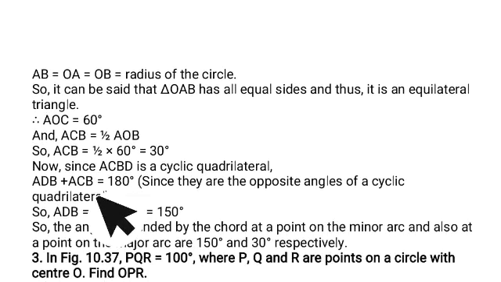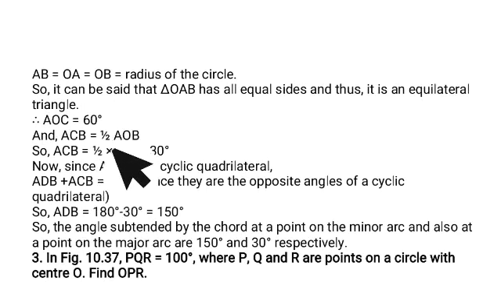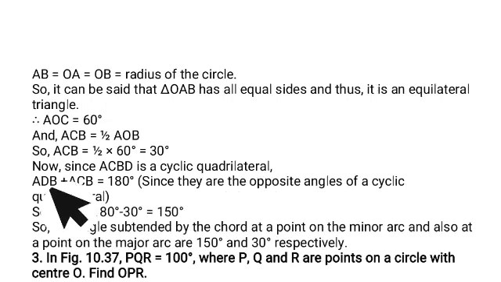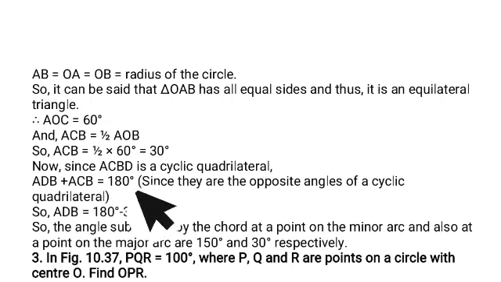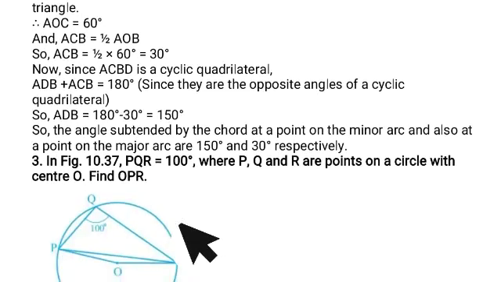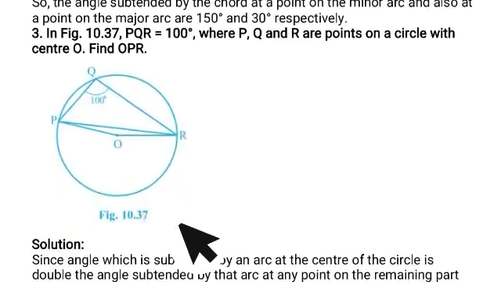AOB is 60 degrees. ACB is half of AOB. That's why ACB equals half of 60 degrees, which means 30 degrees. Since ACBD is a cyclic quadrilateral, ADB plus ACB equals 180 degrees, and therefore ADB equals 150 degrees is the answer.